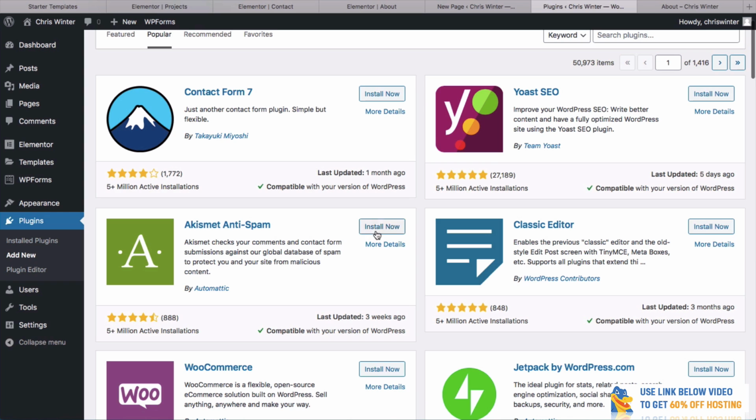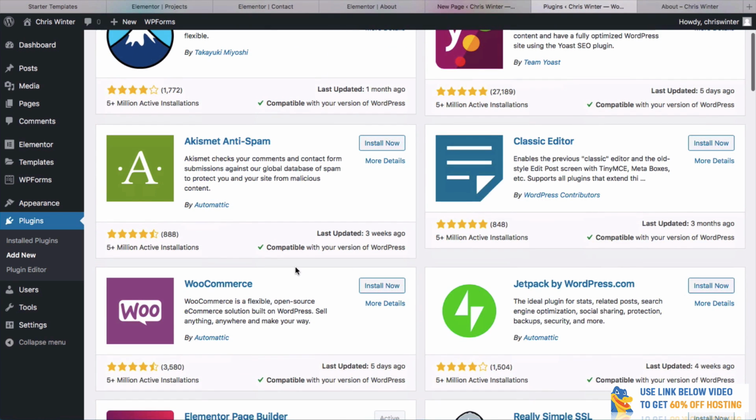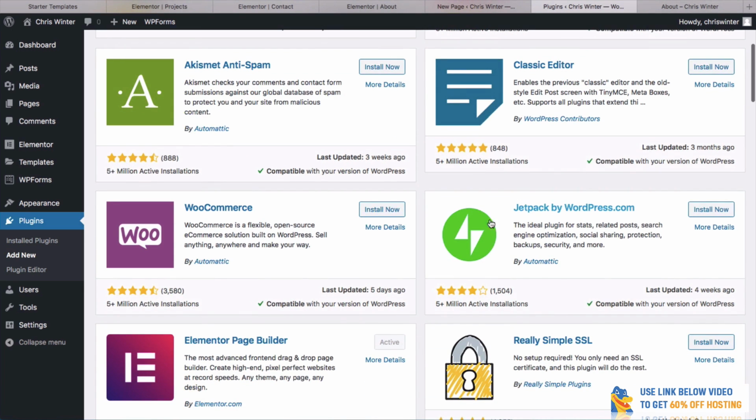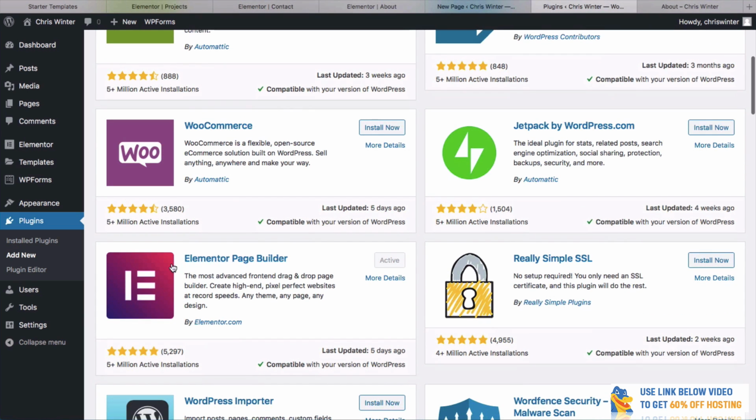You can have an anti-spam editor. This one here allows you to make sure that people aren't spamming your website. If you want to sell things online, you can use WooCommerce. It's a very popular kind of plugin as well, which allows you to sell your products online and do e-commerce. There's that Jetpack one that I found and told you about before. We have Elementor. Again, we know about this one because we've been using it for the last hour or so. And you can see it's active, so we don't need to install it. And over 5 million people have used it.